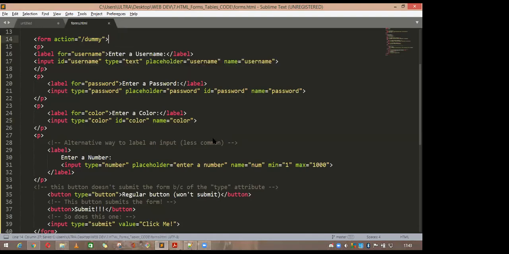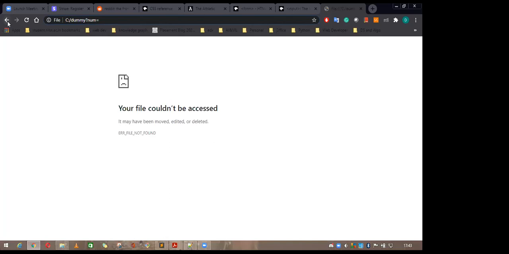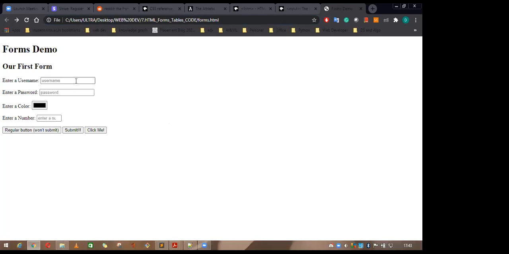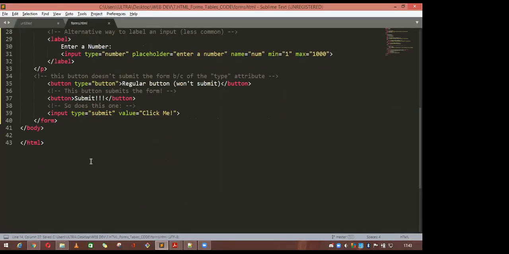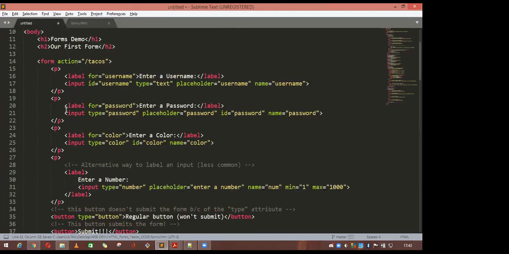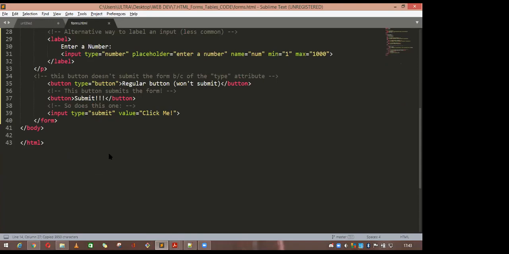Save it and go back. Refresh it. Go back. Refresh it. Write something here, something, the password, and now submit. Now it is showing the username, the password, and everything here at this point. Okay. So this is the basic type of form you can build by using this HTML. So this is up to the form, and just copy it and paste it here.